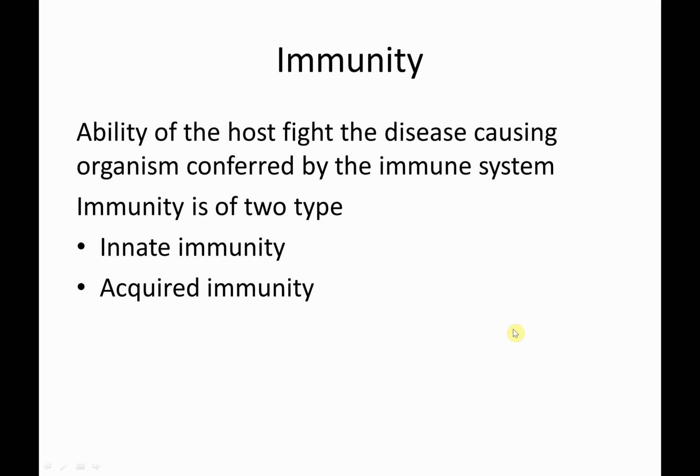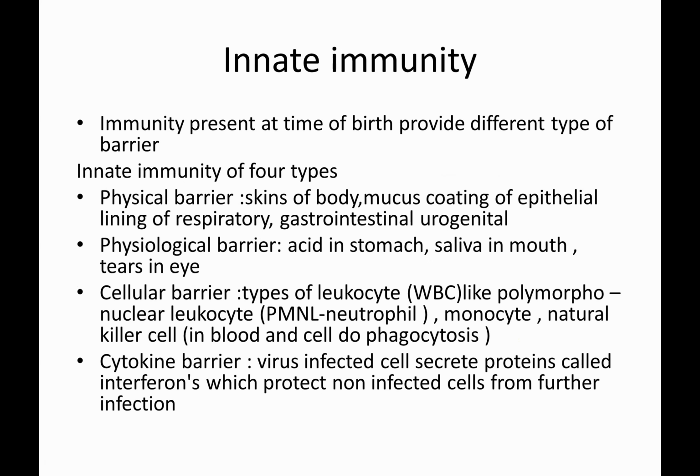There are two types of immunity, innate immunity and acquired immunity. What is innate immunity? It is immunity which is present from birth. We call it innate immunity, present at the time of birth. There are some examples to support innate immunity.